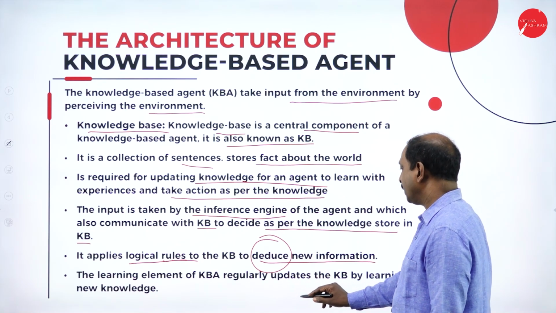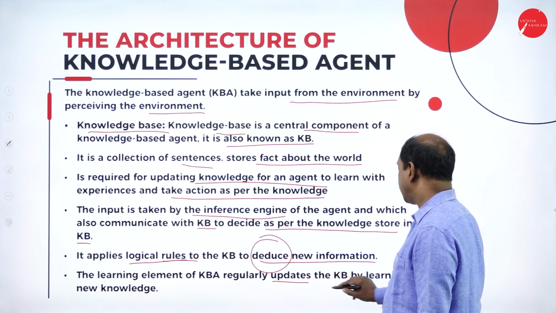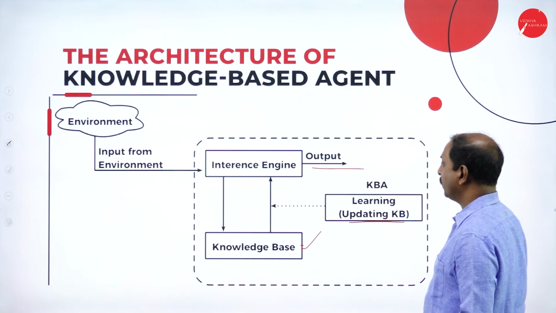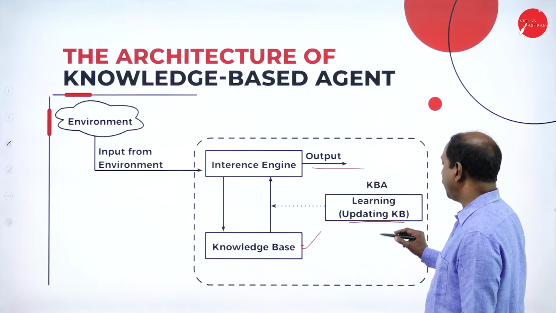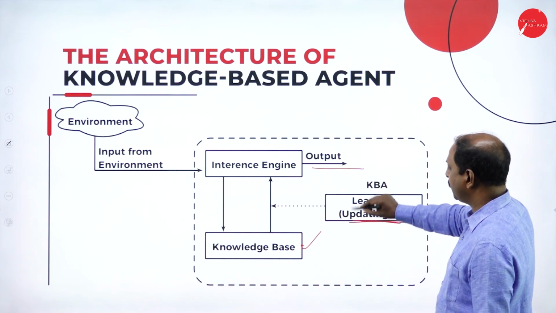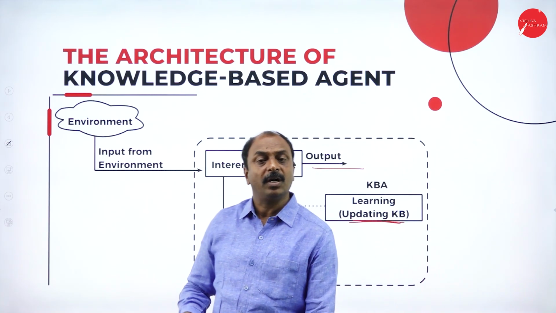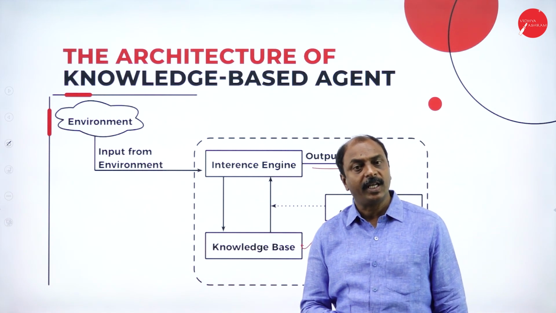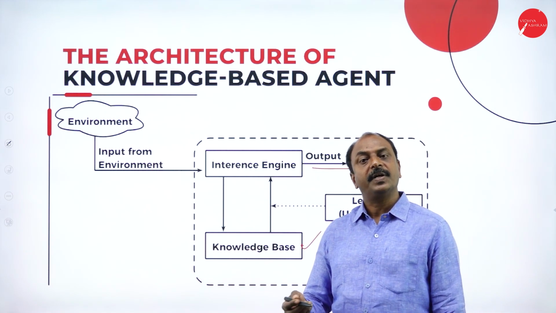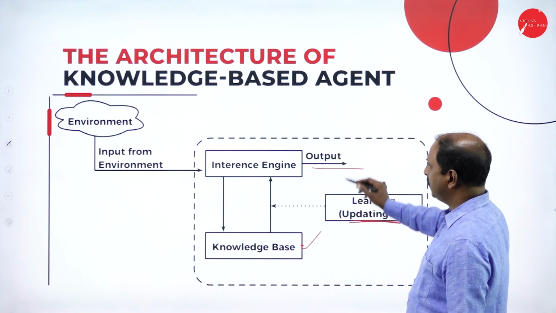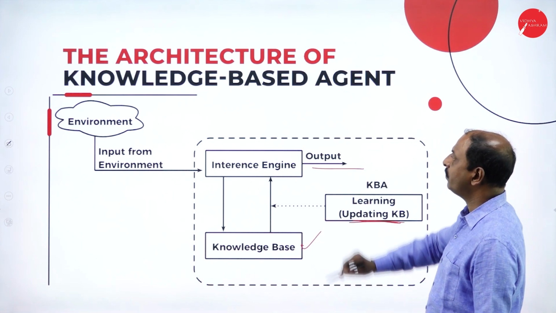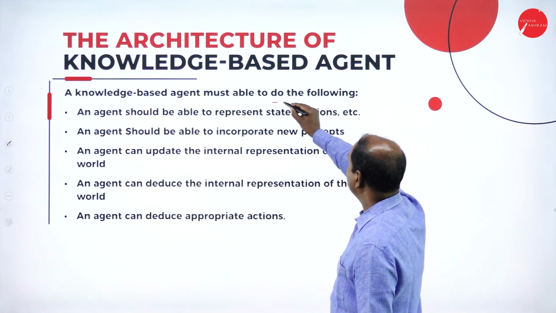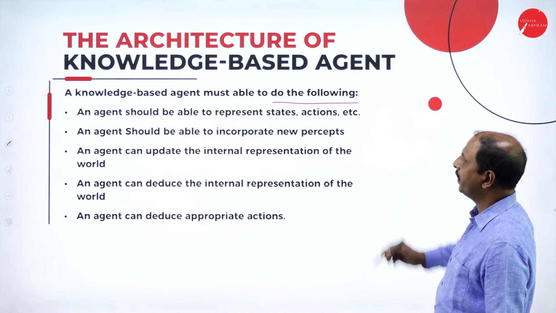The learning element of KBA regularly updates the KB by learning new knowledge. That is the learning component of KBA. Its main function is to keep updating the knowledge base with experience from previous values, previous data, or different types of information. So these are the different components of KBA. In the next slide, we will see that the KBA can do the following functions.